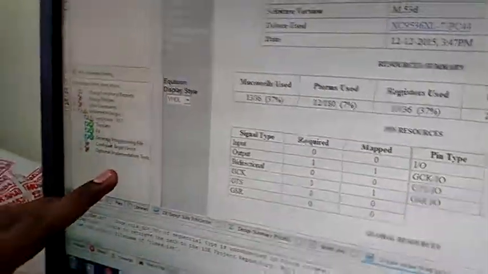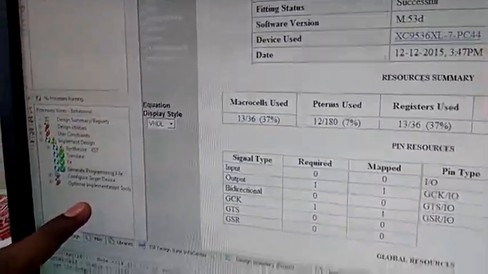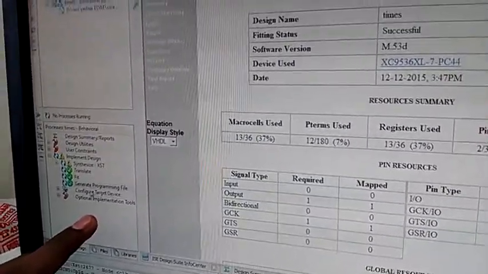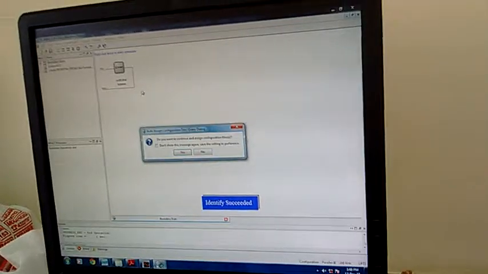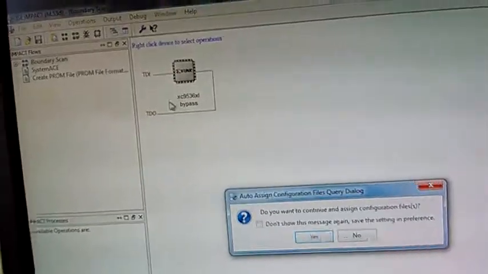So now it's synthesized. Okay, completed. Now we can configure the target device of our board. Here I'm going to use that VHDL programming on this CPLD by using this parallel port to JTAG downloader. If we initialize chain, then we will find this device, this is our CPLD device.